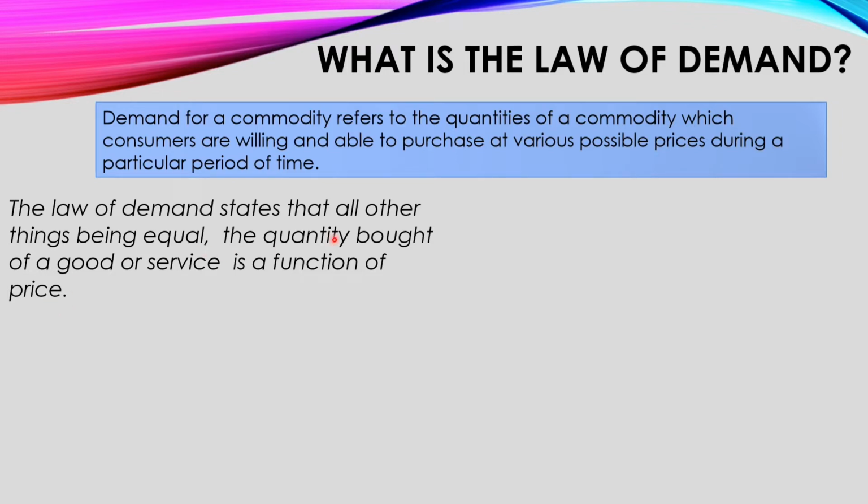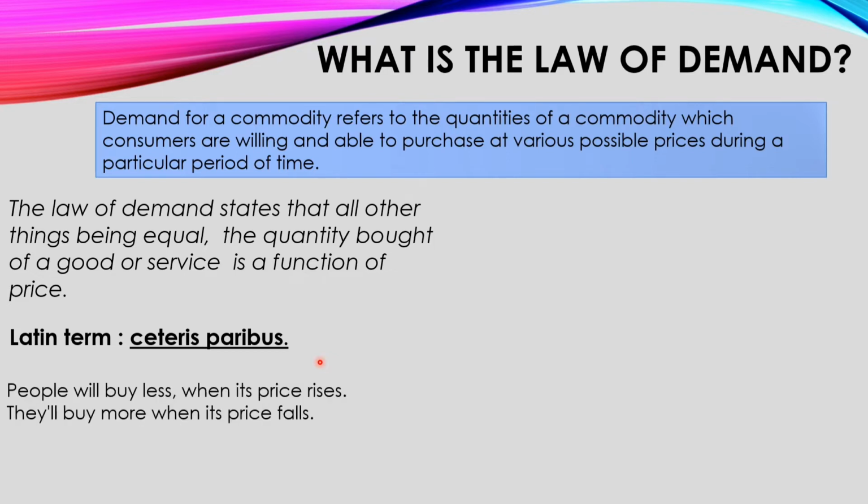So all other things being equal, we are referring to the determinants of demand being constant other than the price. Okay. Now this relation holds true when all other things being equal. So economists use a term for this particular statement, that is ceteris paribus, which is very important. So ceteris paribus refers to what? All other things being equal. इस पर्टिकुलर चीज के लिए हम एक लैटिन टर्म यूज करते हैं जिसको कहा जाता है ceteris paribus. I hope that is clear to you.